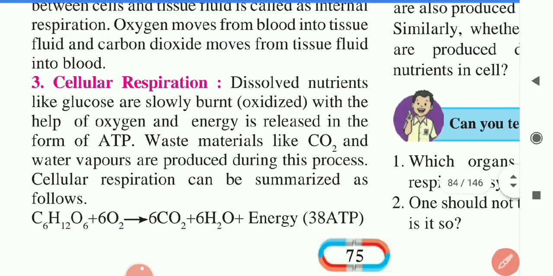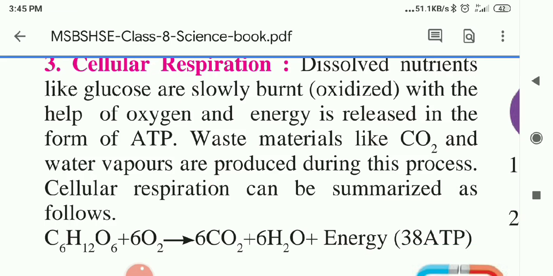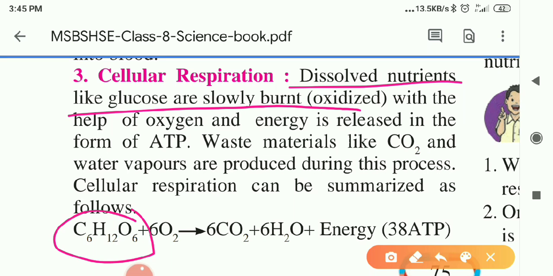And thirdly, it is cellular respiration. Now the oxygen has entered the body, and the dissolved nutrients like glucose are slowly burned. Whatever we are eating, such as chapati or rice, carbohydrates are present inside it, which are sugar molecules. If you chew milk and chapati or bhakri for some more time, its taste is a little bit sweet. Why is it sweet? Because sugar molecules are present inside it.